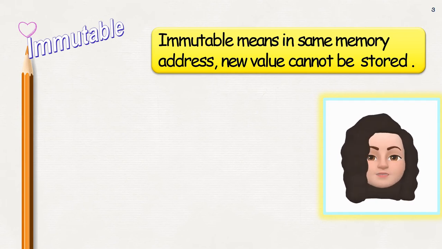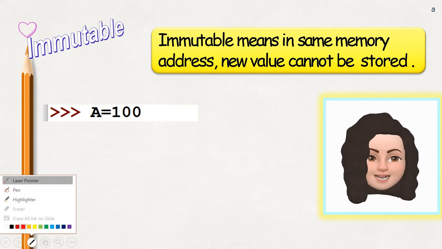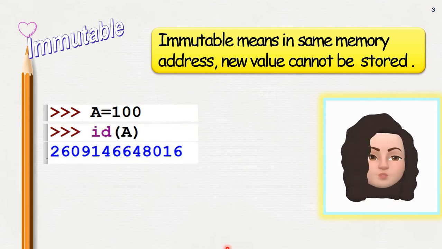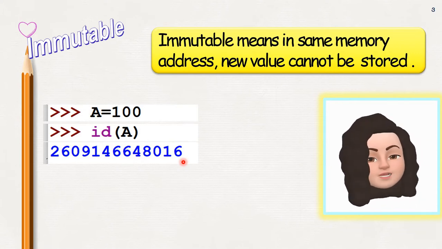Look at the example. Initially, I have assigned a value 100 to the variable a. Now let's check the memory address of this variable a. Which function is used? The id function is used. So id of a will give you the memory address of the variable a, which is 202609146648016. Now I am going to assign a new value for the same variable a.